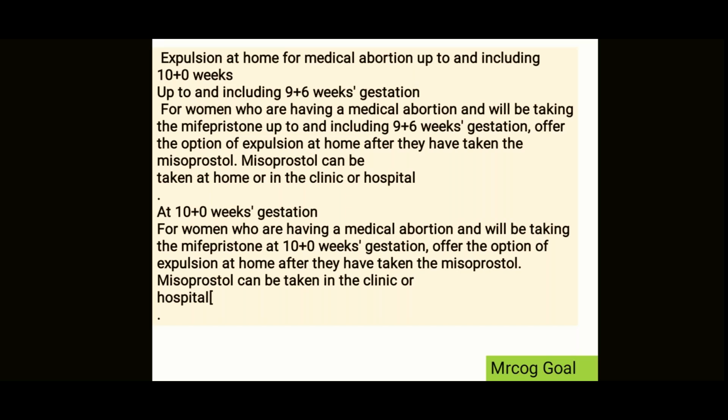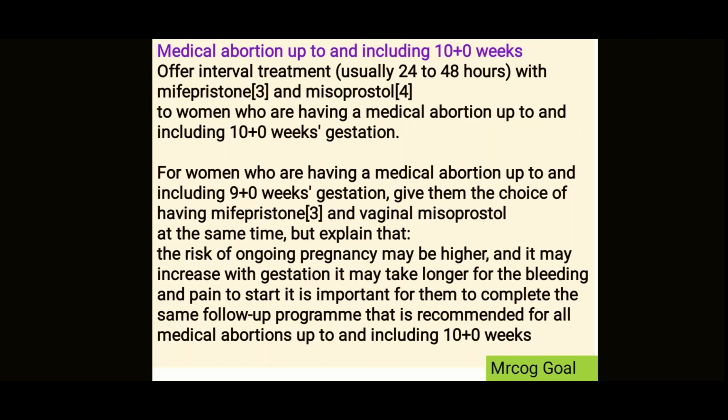But there is a difference when you do a medical abortion at 10 weeks. So for women who are having a medical abortion and will be taking mifepristone at 10 weeks, offer the option of expulsion at home after they have taken misoprostol. And remember, there is no home here. It needs to be taken either in the clinic or in the hospital. So up to 10 weeks, so up to 9 plus 6 weeks, misoprostol can be taken anywhere. At 10 weeks, misoprostol needs to be taken only in the clinic or in the hospital, but expulsion at home is possible.